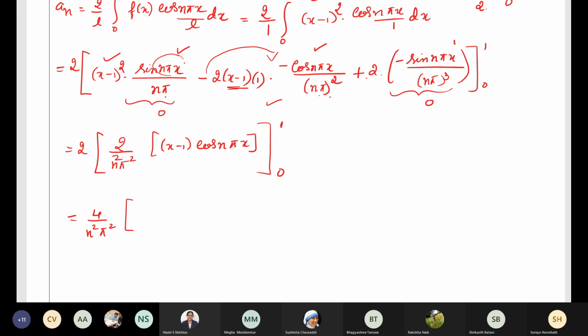What happens when you put the upper limit? When you put the upper limit, x equal to 1, 1 minus 1 will be 0. Minus lower limit, x will be 0, so 0 minus 1, it will be minus 1. Cos 0 will be 1. So minus of minus will become plus. So our final answer will be 4 divided by n square pi square. This is the value of an.